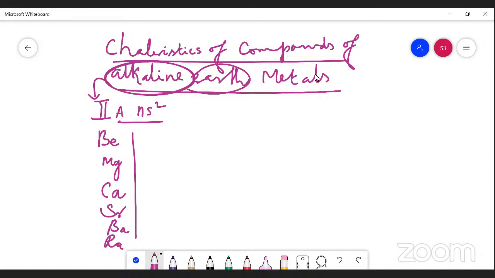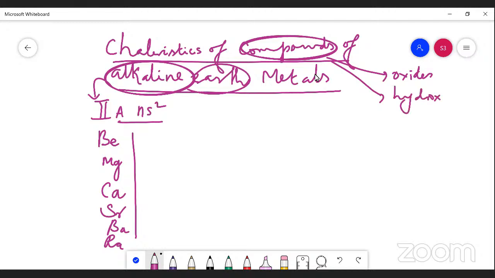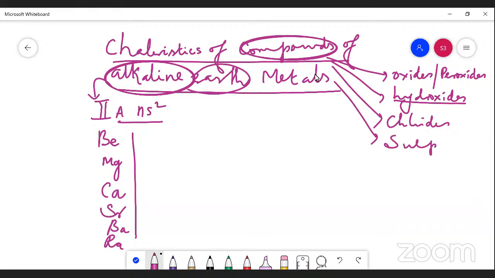What are the compounds of alkaline earth metals? Generally, the compounds are oxides and peroxides, then hydroxides, halides such as chlorides, then sulfates, nitrates, and carbonates.